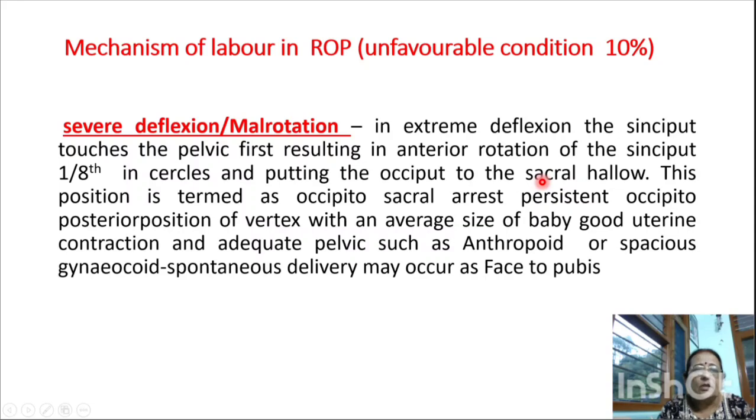Persistent occipitoposterior position with an average-sized baby, good uterine contractions, and an adequate pelvis, such as an anthropoid or spacious gynecoid pelvis, can lead to spontaneous delivery. The delivery will be face to pubis.